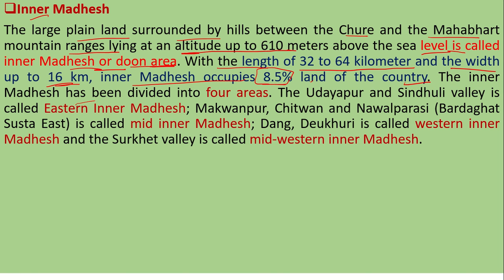The Inner Madhes has been divided into four areas: Udaipur and Sindhuli Valley is called Eastern Inner Madhes. Makwanpur, Chitwan and Nawalparasi Bardaghat Susta East is called Mid Inner Madhes. Dang, Deukhuri is called Western Inner Madhes and Surkhet Valley is called Mid Western Inner Madhes.